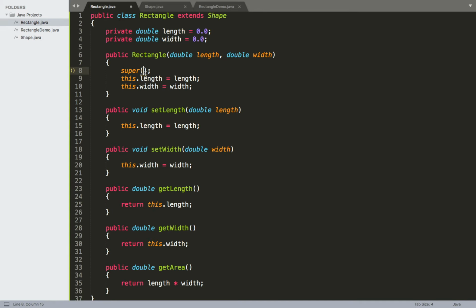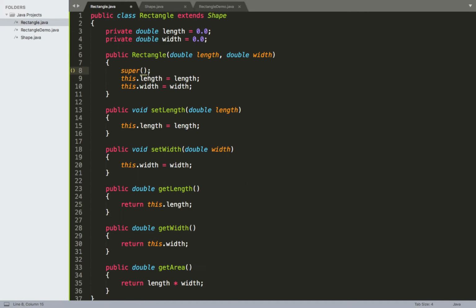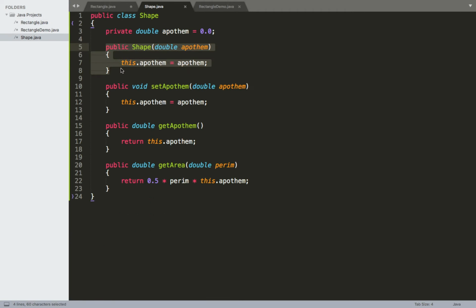So we just have to make sure that the arguments that we pass into this match up with the arguments for some particular constructor inside of this parent class. In this case, we're going to be using a single double to specify this exact constructor right here. But if we introduce multiple other constructors, as long as we gave them different method signatures, then the types of arguments that we pass into here would determine which one of those constructors we would end up calling.